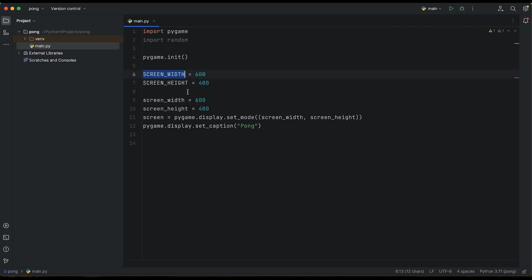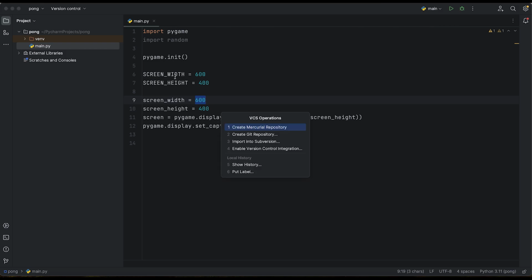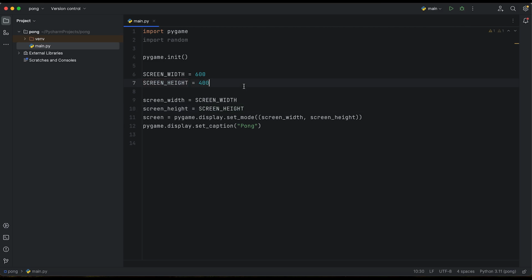And right now we can also use it right there, and it's all up to us. The next thing that we are going to use will be some constants that later on will help us to build our code.